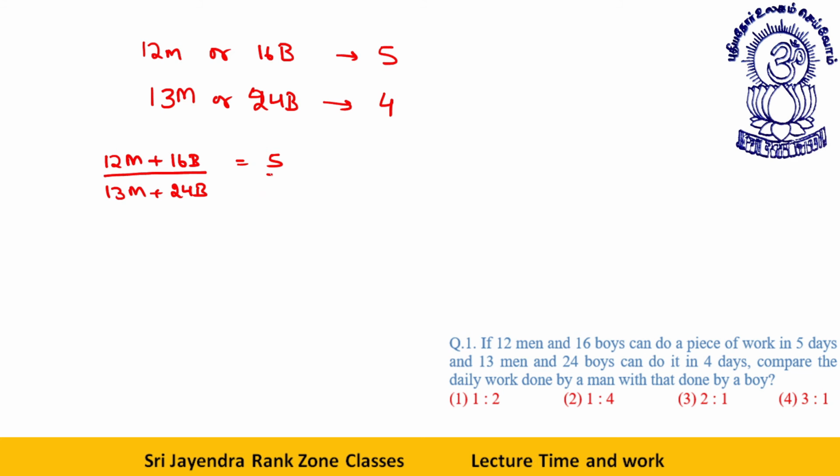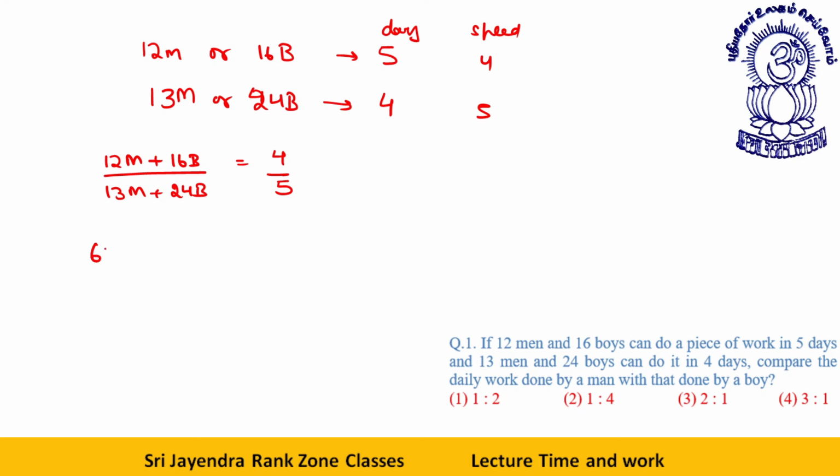So the ratio of speed will be opposite, not 5 by 4, but this speed will be 4, this speed will be 5. This is the main thing. Like MDH by W, I told you, MDH by W. So that way, now you just need to simplify. These were days, so speeds will be what? Speeds are inverse, so I take 4 by 5. M and B denote the units done by one man and one boy in a day.